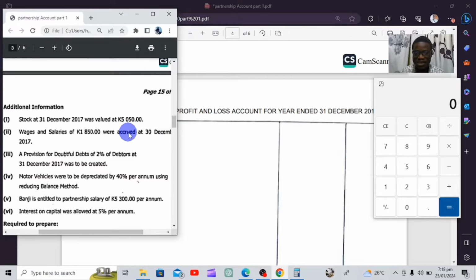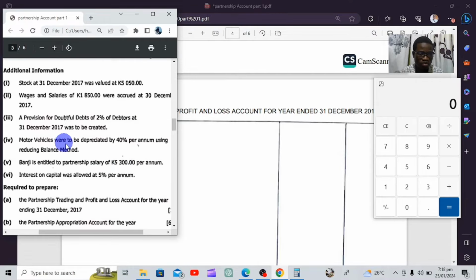So this word here, accrued. What does it mean when they say accrued? We'll look into that in the video. Then there's also a provision for doubtful debts: 2% of debtors at the 1st December was to be created. So we're also going to look at how we're going to handle this adjustment.